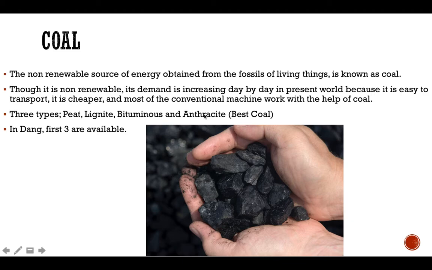Among them, anthracite is considered the best coal because it contains more carbon in comparison to other types of coal. In our country, the first three are available.